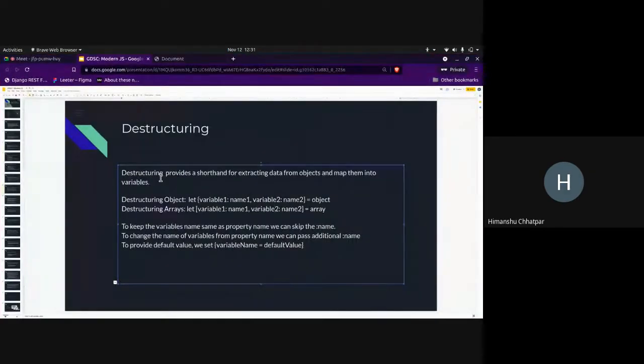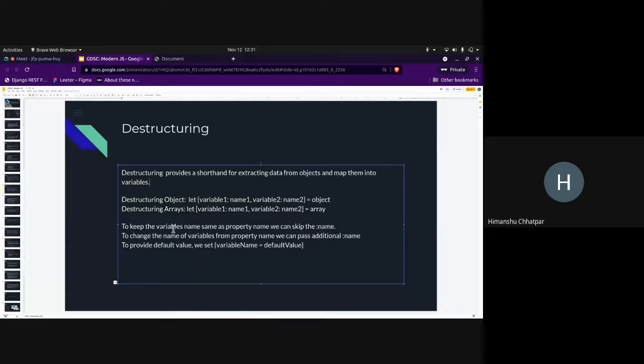Destructuring provides a shorthand for extracting data from objects and mapping them into variables. So destructuring an object, we use let variable. This variable needs to be a key on the object. If it's a key on the object, then I can rename it to name1. Similarly, I can do this with arrays too, but I don't think you need to; you can directly do it anyways.